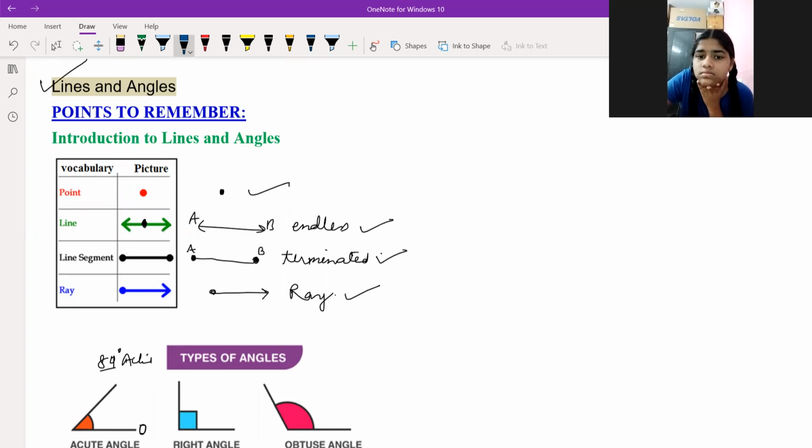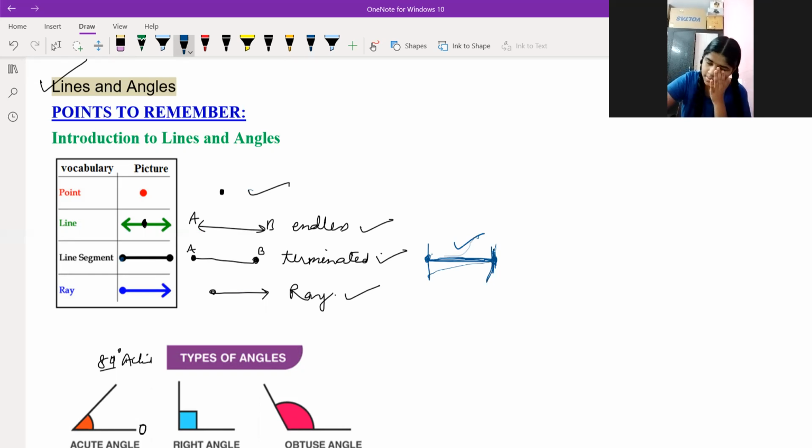Line segment. A line segment is nothing but, from a single point, if you see this, it will end at 2 points. These 2 points will end somewhere. So this is a line segment. A line segment is the part of one line. A line is there, and you just take one part of it. This is a line segment. It's a part of a line only, and you can't go anywhere apart from this.